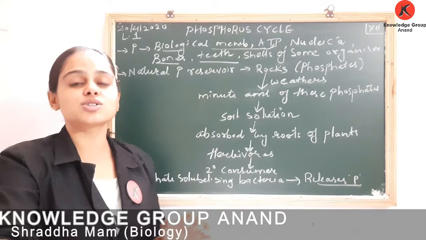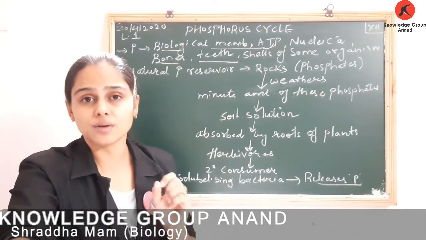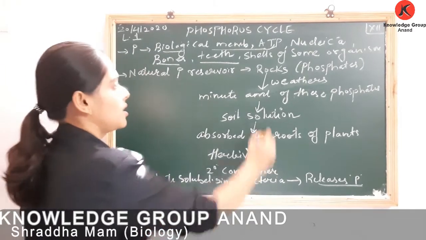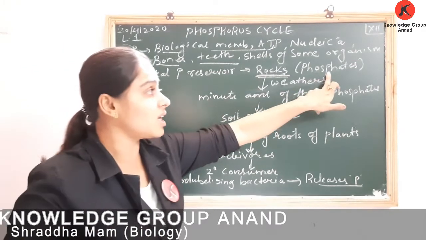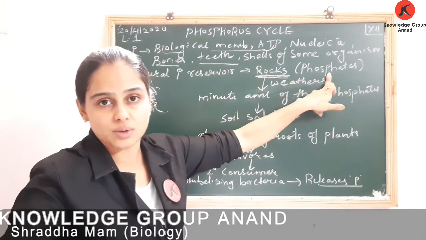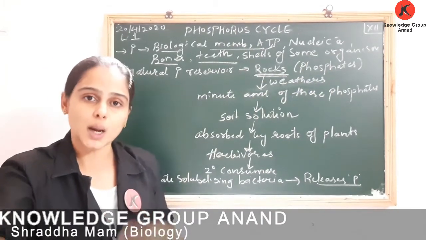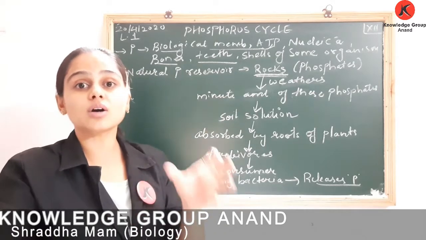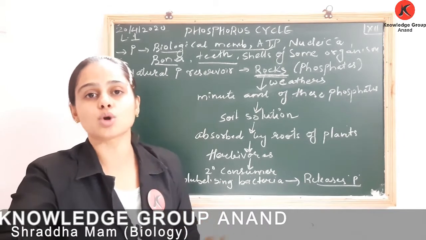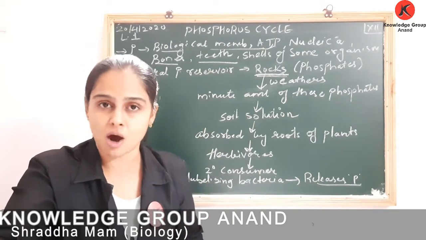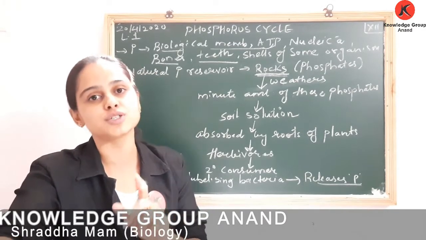Okay, now let us talk about the reservoir of phosphorus. The main reservoir of phosphorus is rocks, where phosphorus is present in the form of phosphates. Now what happens when this rock weathers? We have understood the weathering process. When this rock weathers, when it breaks down, there will be a release of a minute quantity of this phosphate.